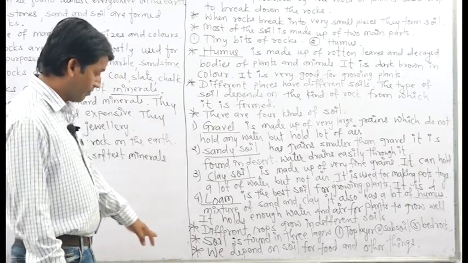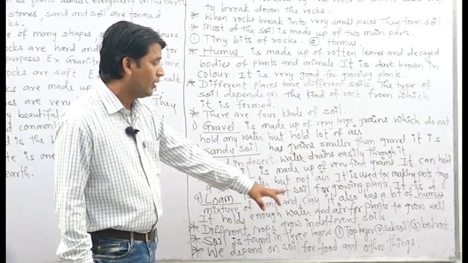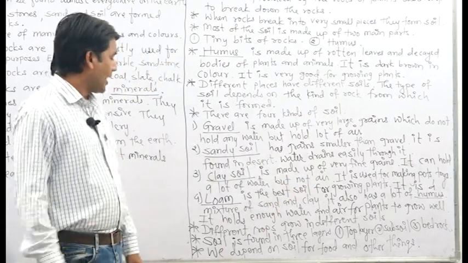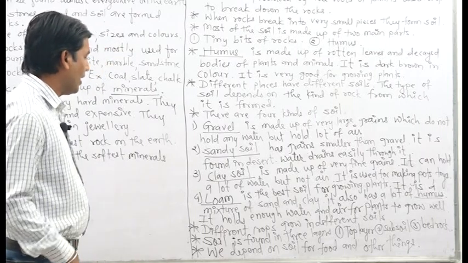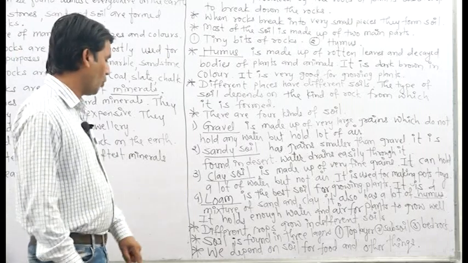After that, friends, different crops grow in different types of soil. Some crops grow well in sandy soil, some crops grow in clay soil, and most of the crops grow well in loam.